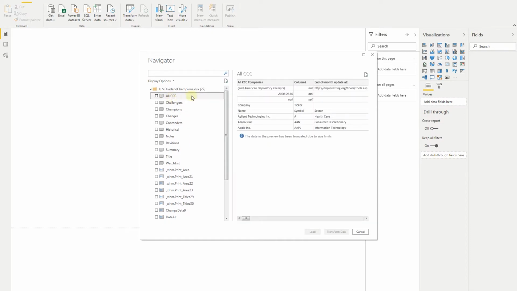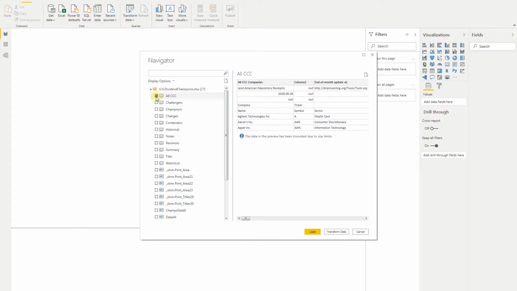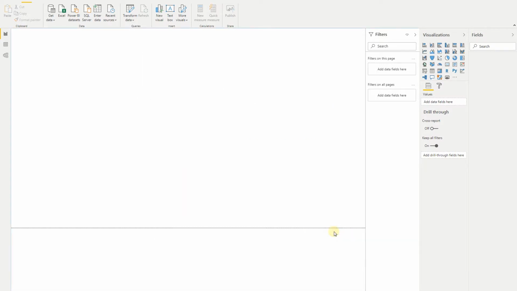Select all CC, for example, or Challengers, Champions, or Contenders. In this case, let's add the all companies data, so let's select the CCC: Challengers, Contenders, Champions. Select the checkbox, and before loading the data, as you can see, this is not the real data we want to have. Select Transform Data.